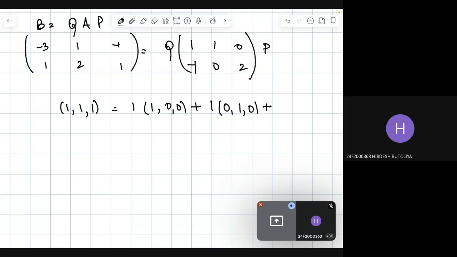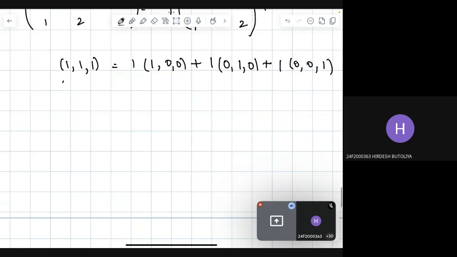I think it is straightforward how it is getting converted. Then we have the last element of beta 2.